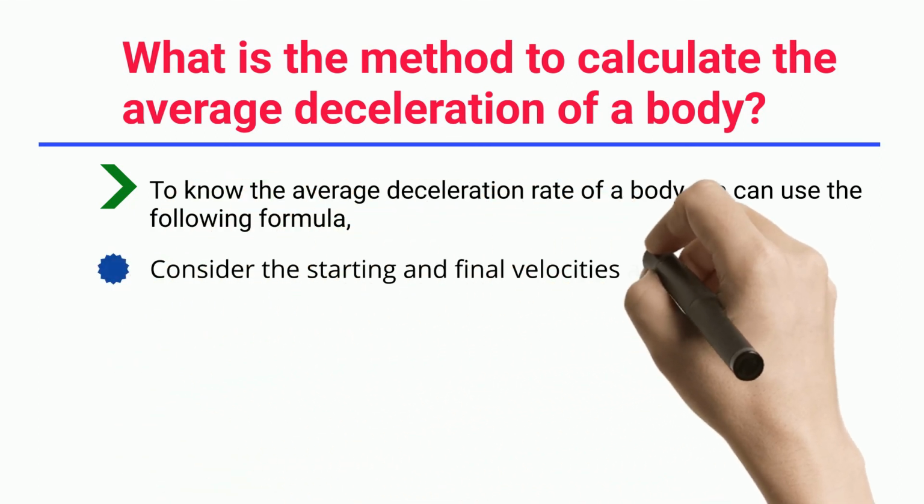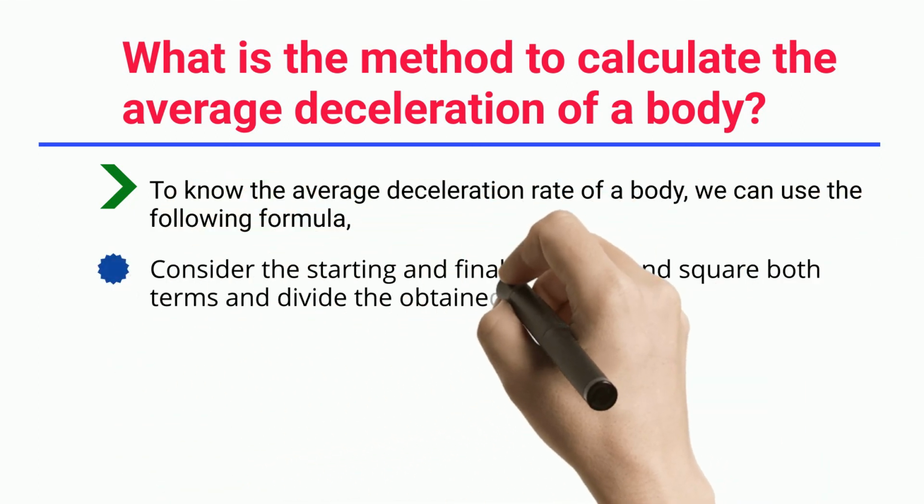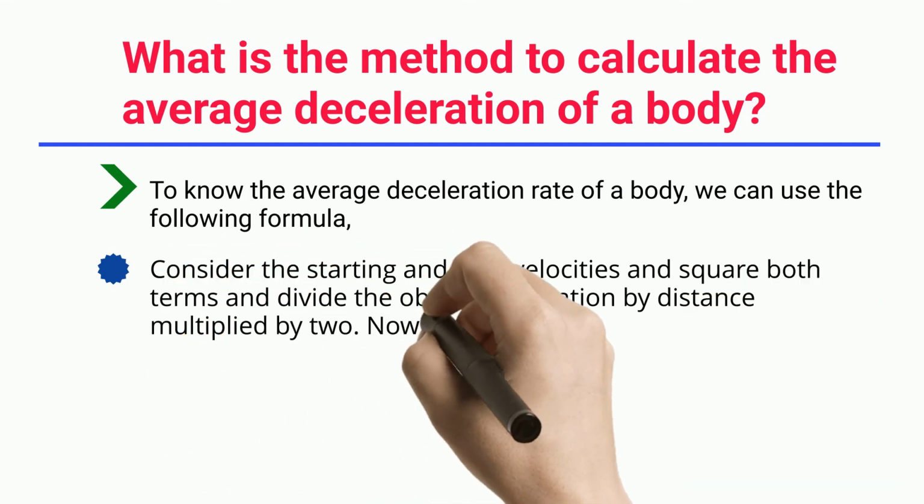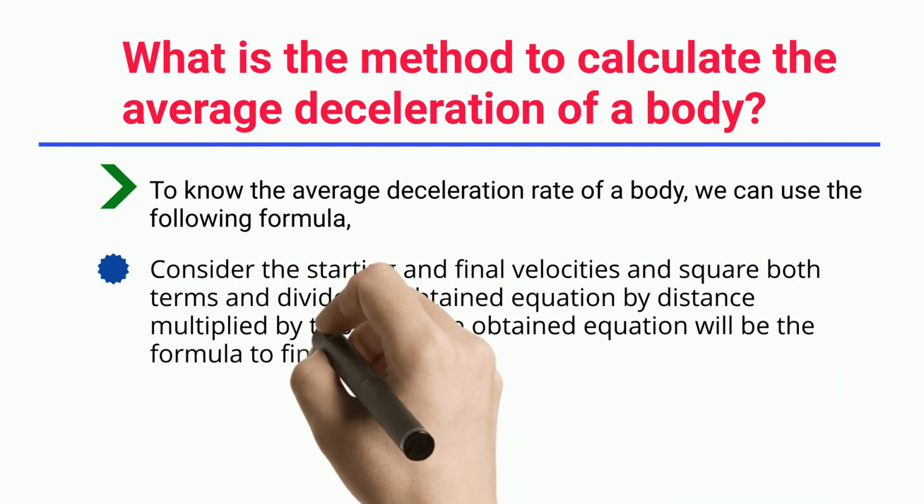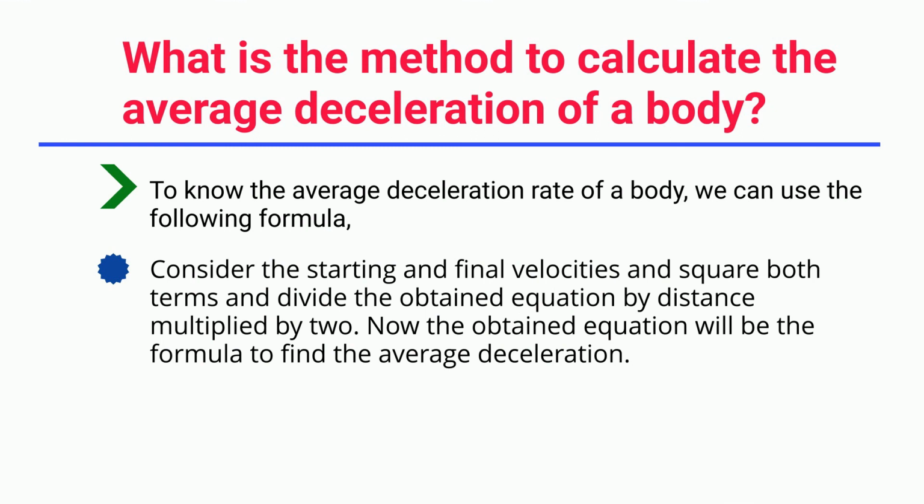Consider the starting and final velocities, square both terms, and divide the obtained equation by distance multiplied by 2. Now the obtained equation will be the formula to find the average deceleration: a equals (Vf² − Vi²)/2d.